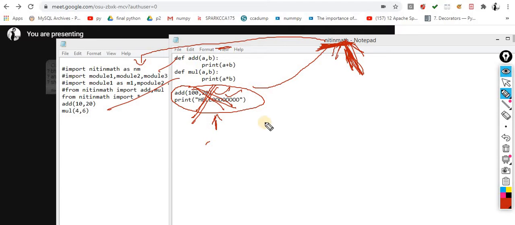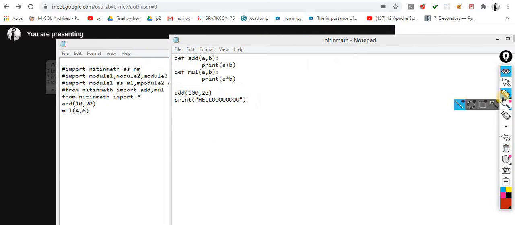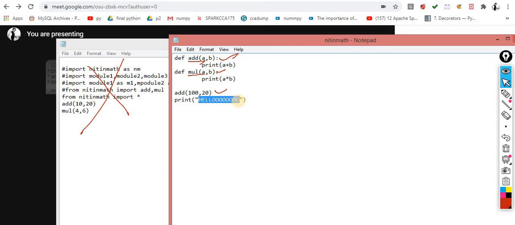No sir, no. Understand my point once again, because this one is a little tricky concept. 90% of students get confused over here. So observe carefully. Forget all these things for this point of time. Now this one is your normal code. You define two functions. You call this function, and after that you simply write a statement over here: bye.